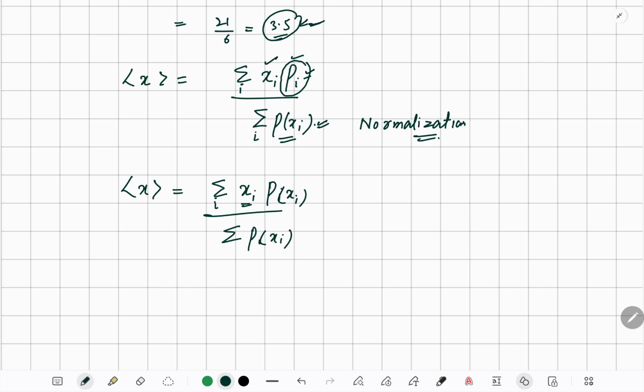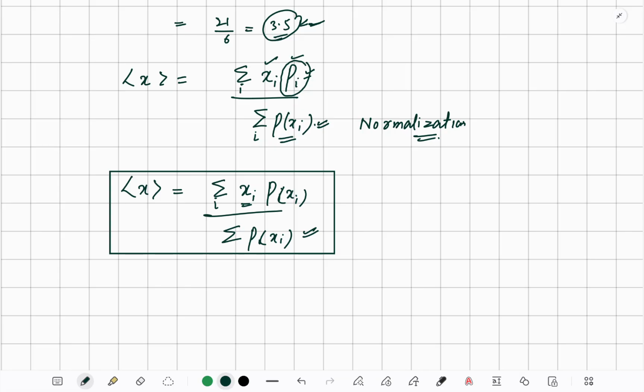So you must remember this formula. But generally they always give that the summation of all the probabilities equals 1, so we don't need to worry, but just check it once whether it's 1 or not. If it's not 1, then you need to put that value in the denominator.